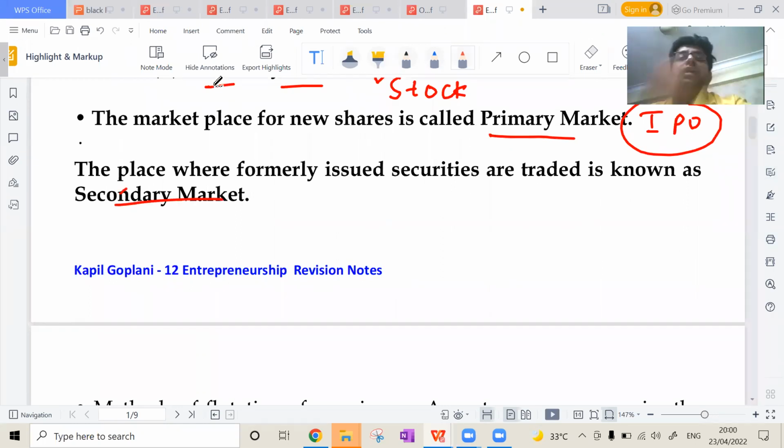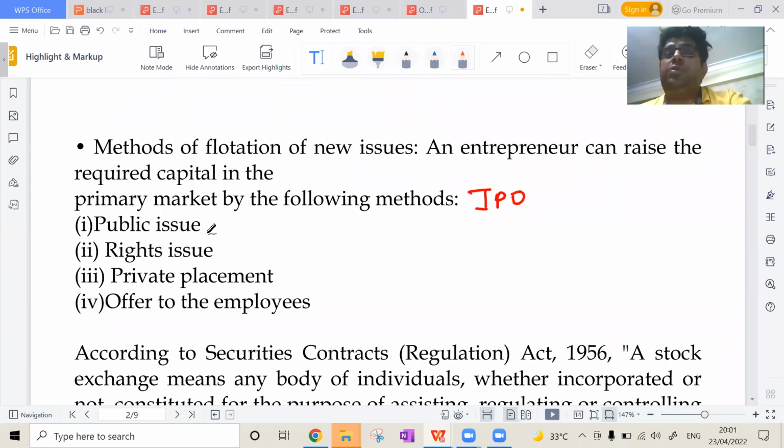Now, what are the methods by which I can go for an initial public offer? First, I can go directly to the public. Recently, Nykaa's issue was a great success. That was a public issue.